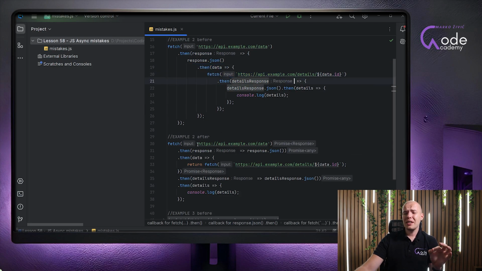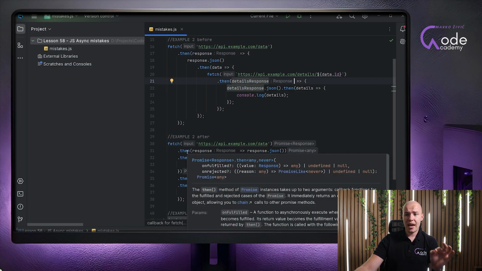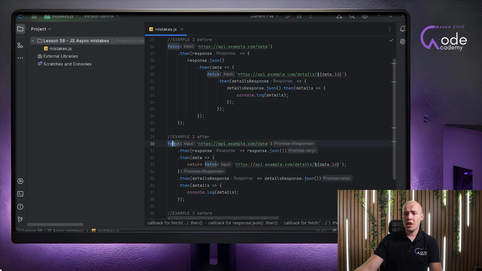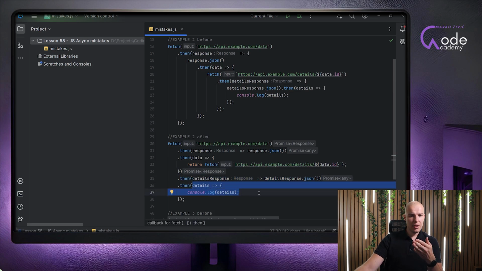But here we can clearly see the order of things getting executed. So we can see that we are first reaching out to this API, then we are parsing the response into JSON, then we are using the parsed data to fetch different data, so reaching out to another API endpoint, then parsing the response of that API endpoint, and finally printing the result. So everything right here seems very easy to follow, very easy to navigate, and overall it's a very good piece of code, which cannot really be said about the first example.